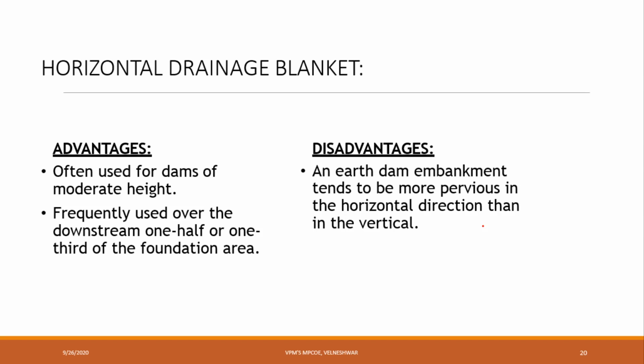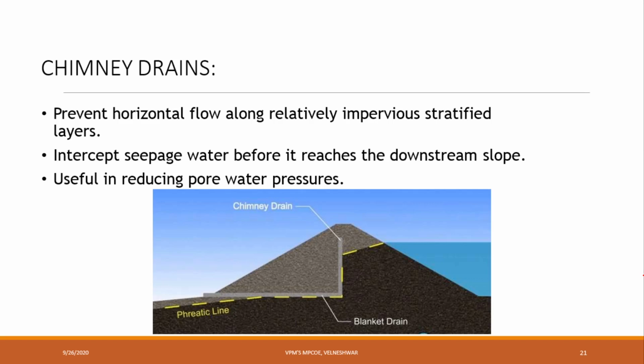Horizontal drainage blanket. Horizontal means the drainage will be like this. Suppose this is our dam, like this our drainage will be there. Disadvantage: an earth dam embankment tends to be more pervious in the horizontal direction than in the vertical. Generally, vertical will be helpful more, but for other dams we will provide horizontal only. Okay. Next, chimneys. Instead of providing these, we can provide some chimneys.